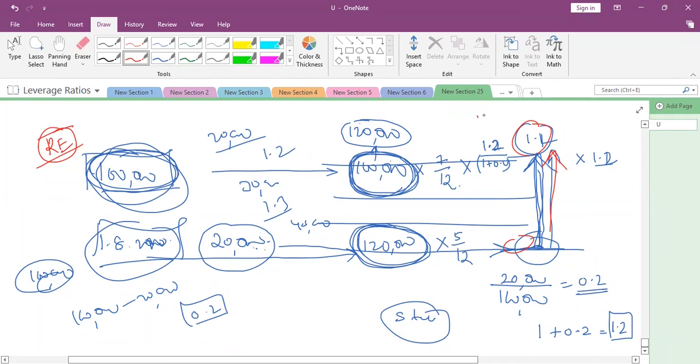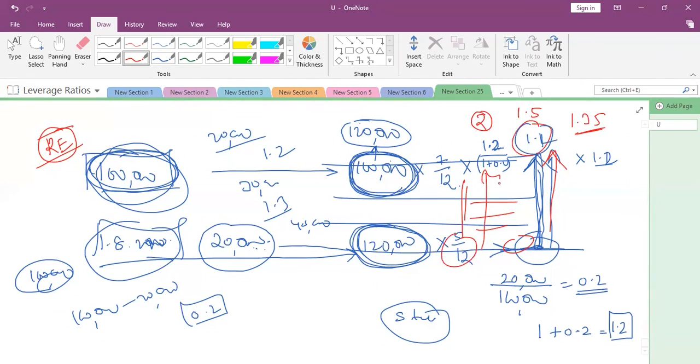100% shares issued means 2. 50% shares issued means 1.5. 35% shares issued means 1.35. All the categories above this point should be inflated. Understood, all of you? Is it clear? Yes.